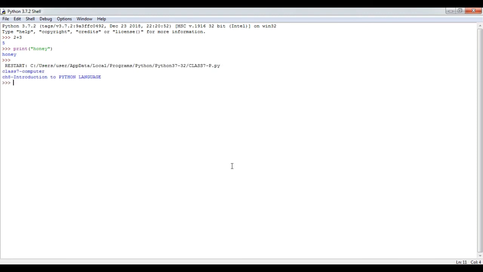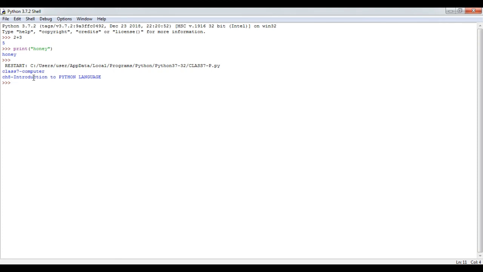So you can see now the result appears on the interactive screen in blue color only. So these two previous results are the results of the interactive screen, whereas this is the result of the script mode. And here we have the name of the file that has its coding. So class 7p.py was the file that we have created just now, and these two commands appear as a result of the script mode program written in that class 7p file.